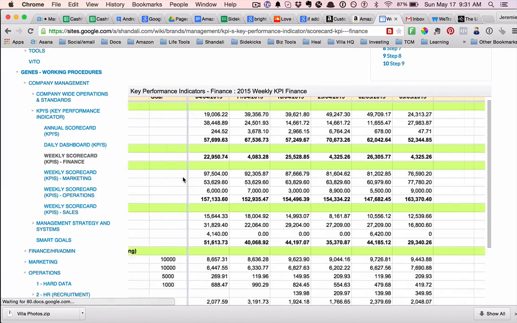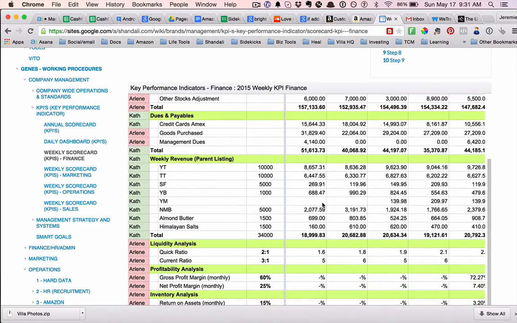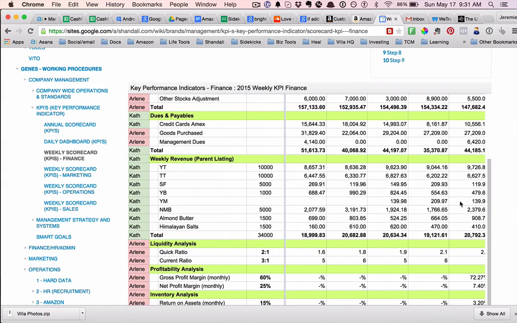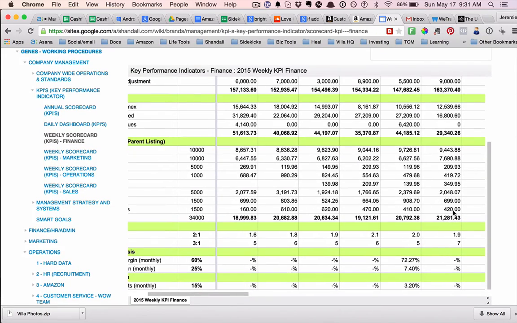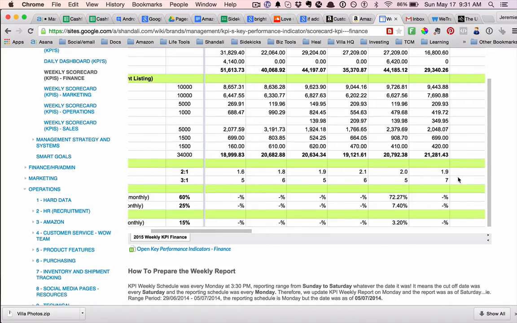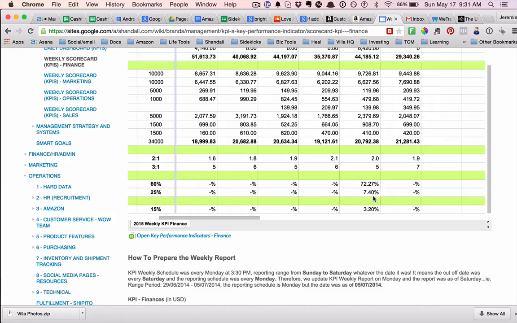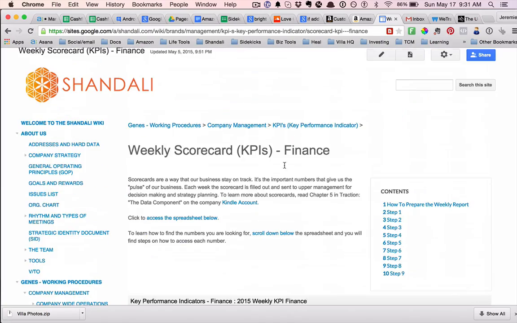Finance scorecard. So what's going on with the cash? What's going on with the receivable? Weekly revenue. So like we're actually selling some of the yogurt mat, which is good. Not much, but we're selling a few. What's going on with the other areas, right? So liquidity, I like this a lot. Quick ratio, how we doing with cash versus margins, everything we're working on. So gross is good. So yeah, that's basically that.